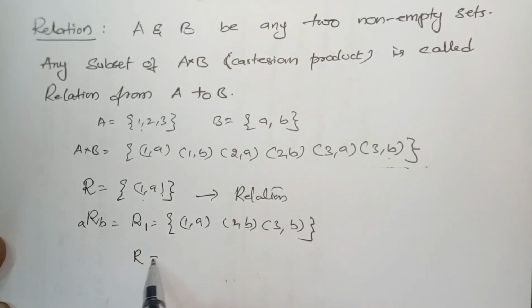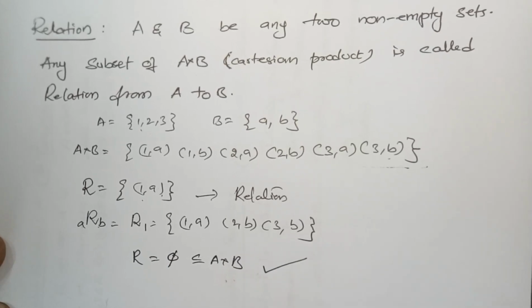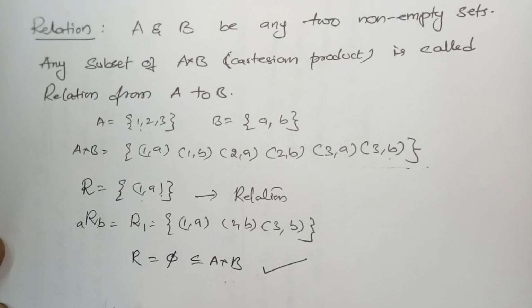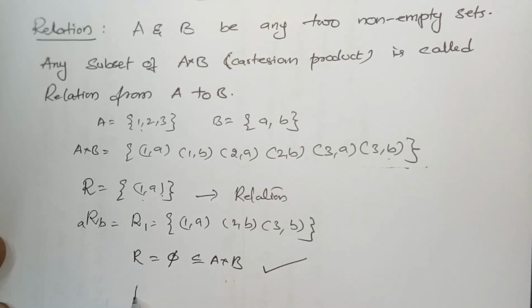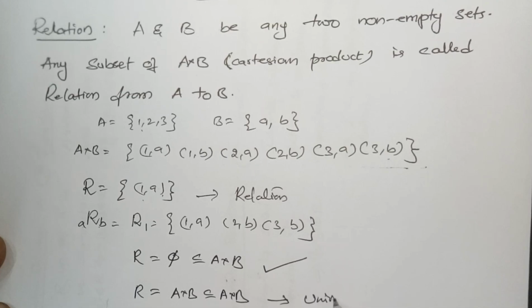If you take a relation as phi, which is a subset of A cross B, then it is called a void relation. Null set, null relation, void relation. If I take R as A cross B itself, which is a subset of A cross B, then it is called a universal relation.